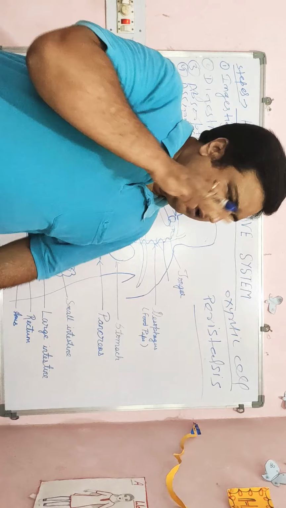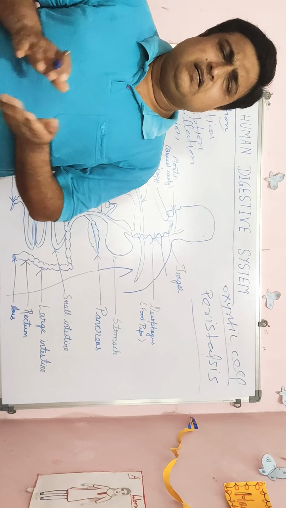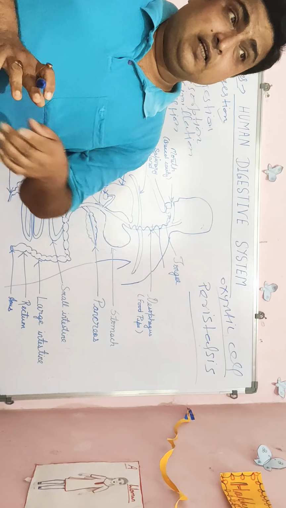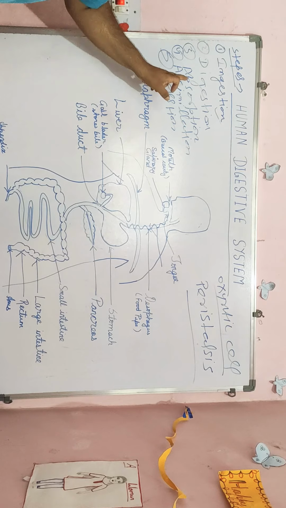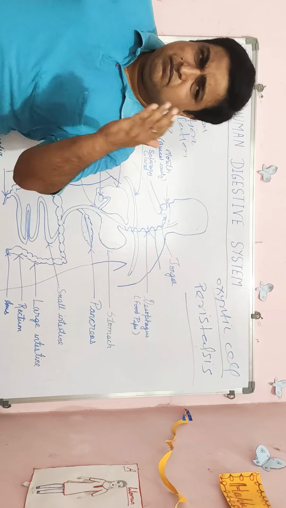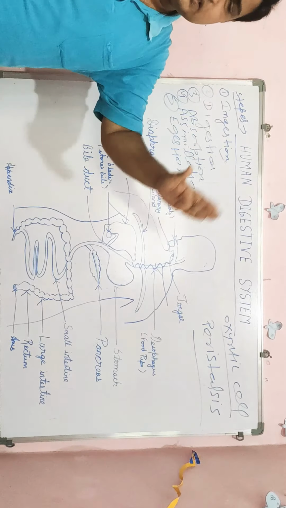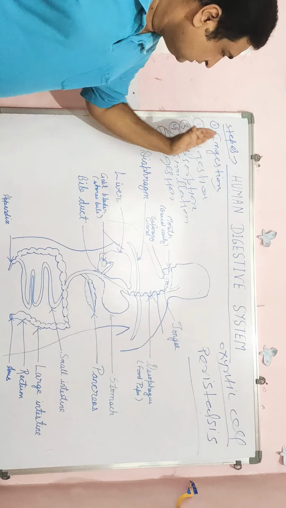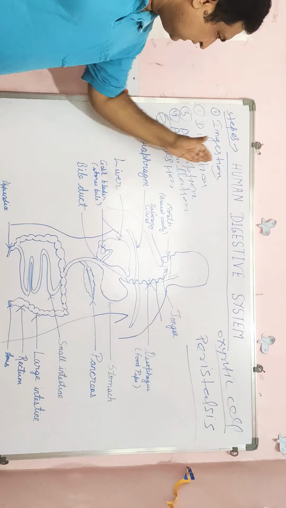Previously we have studied the steps of heterotrophic nutrition in amoeba. There were 5 steps: first is ingestion, second digestion, third absorption, fourth assimilation, and fifth is egestion. These 5 steps also occur in the amoeba, and these 5 steps also occur in human beings. Then how does digestion take place? That means how do these steps take place.